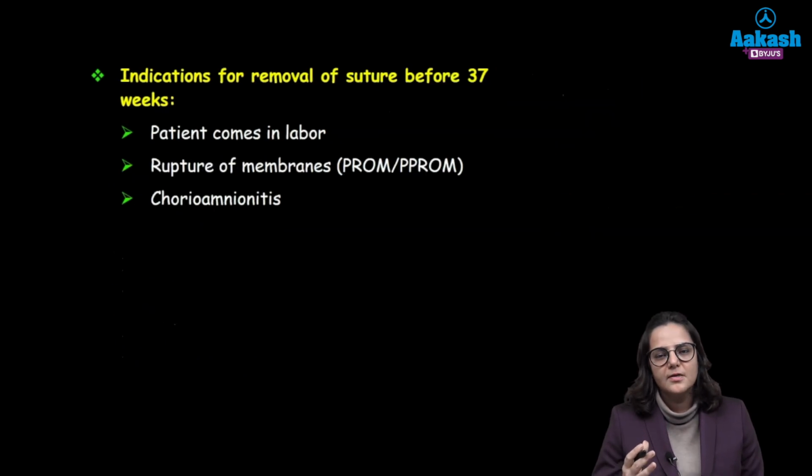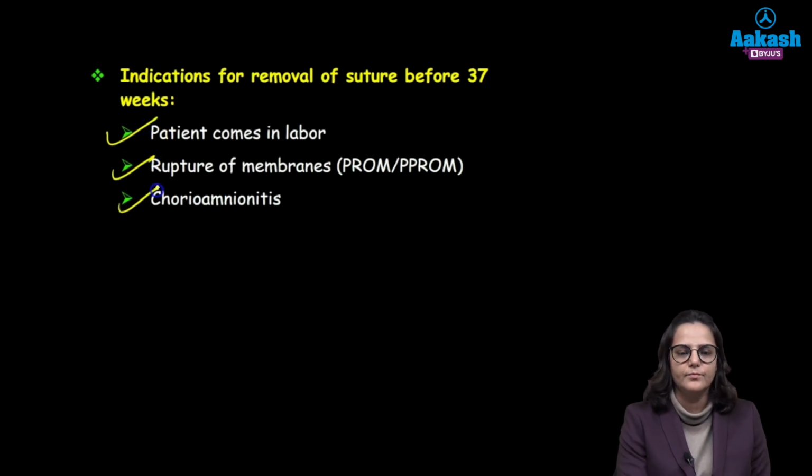Why are we putting the cerclage? Because we don't want the patient to go into preterm labor. Therefore, we will remove the cerclage at 37 weeks. Again, when do you need to remove the cerclage earlier? The indications are if the patient has gone into labor or if the patient has infection.